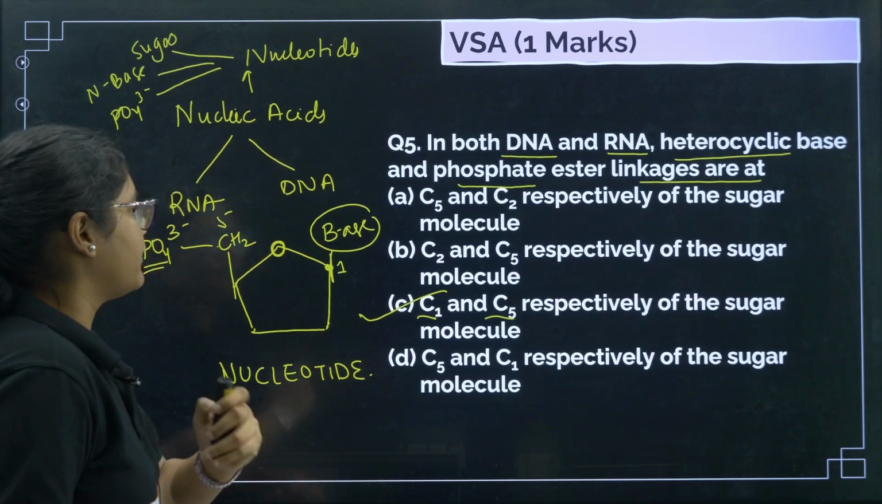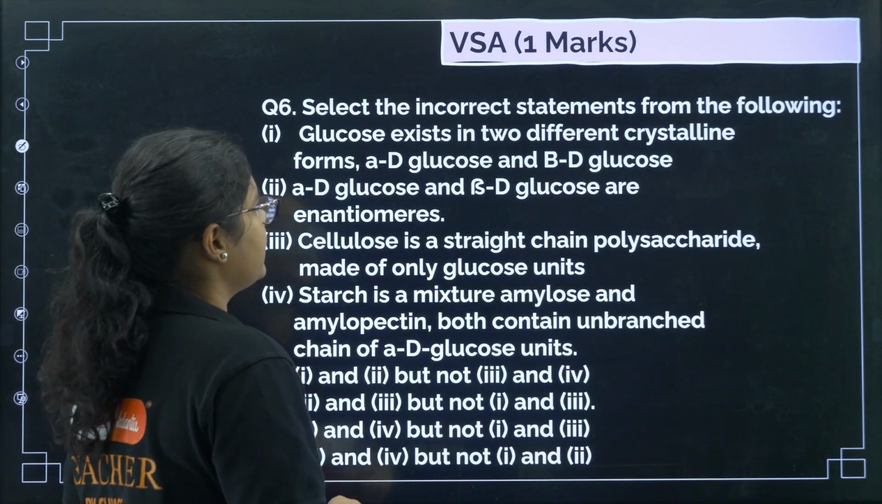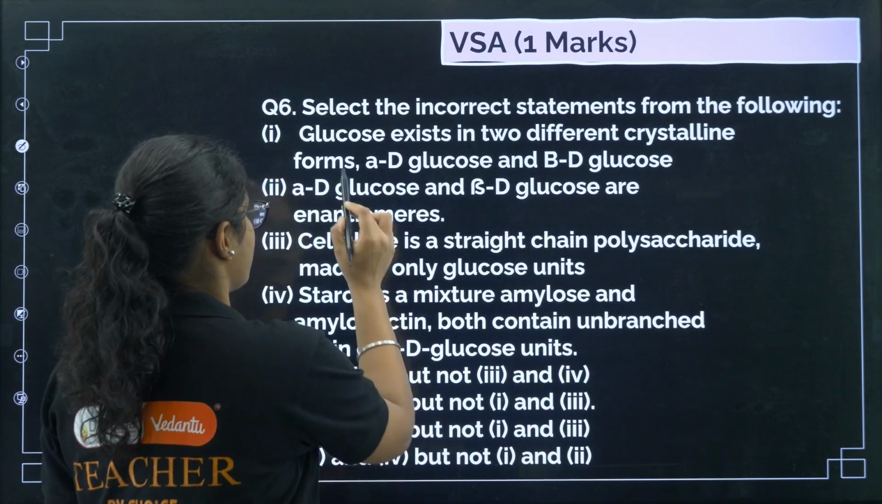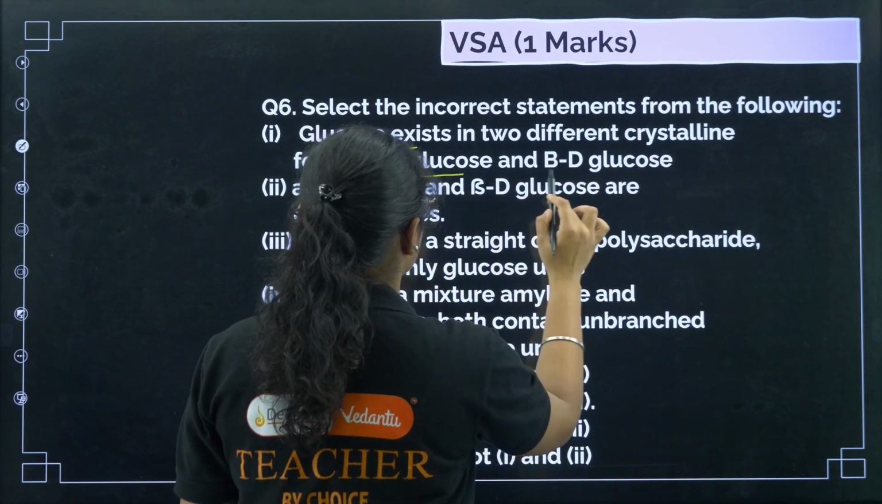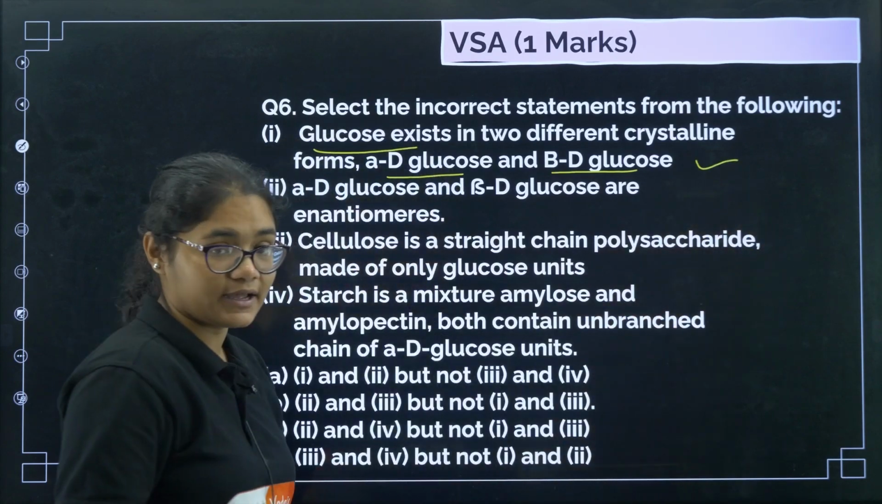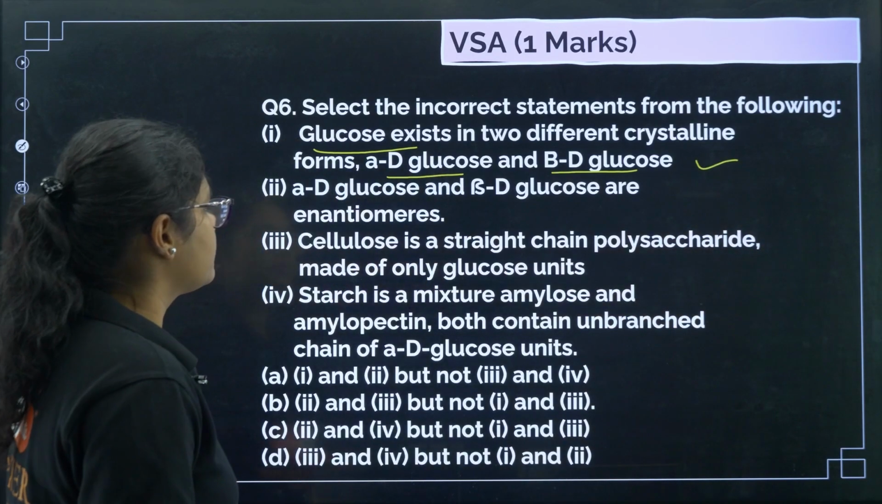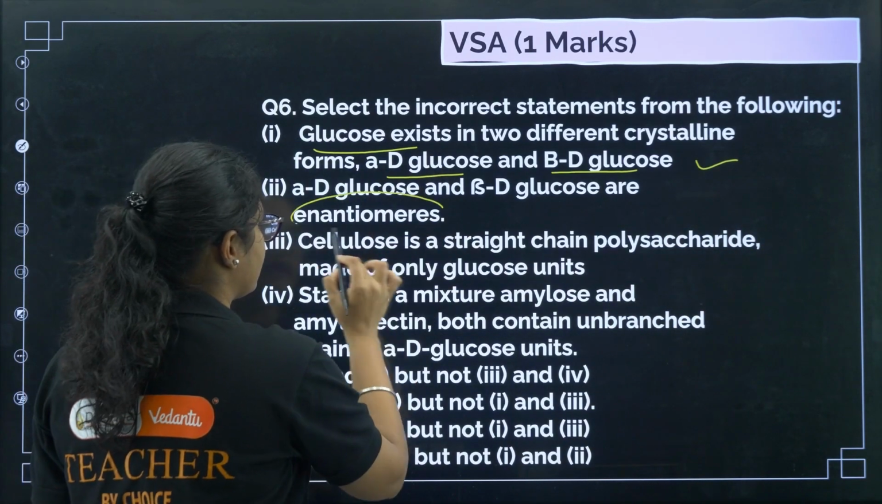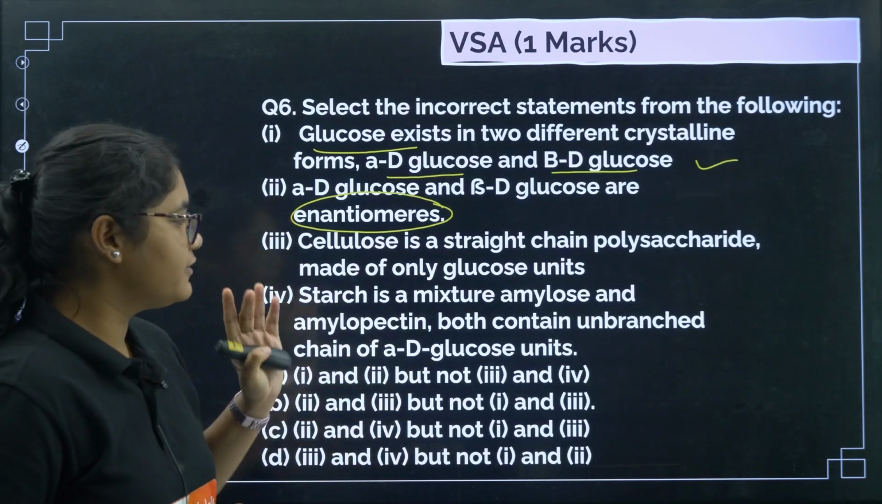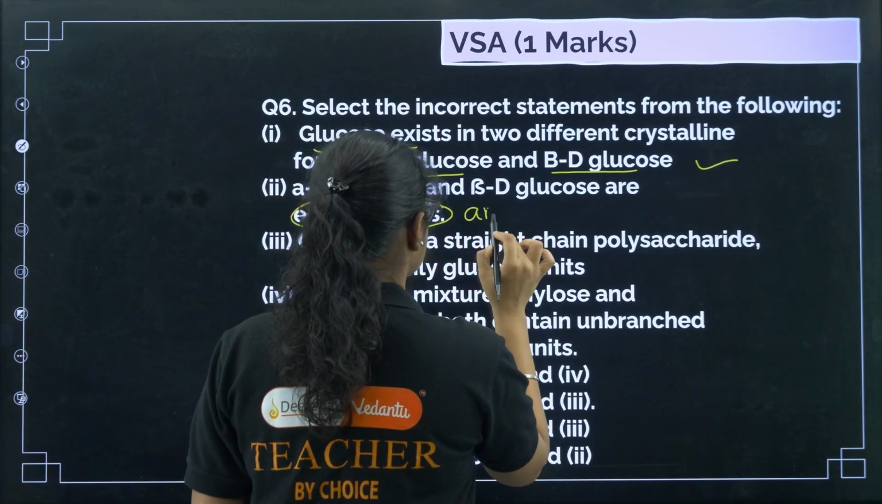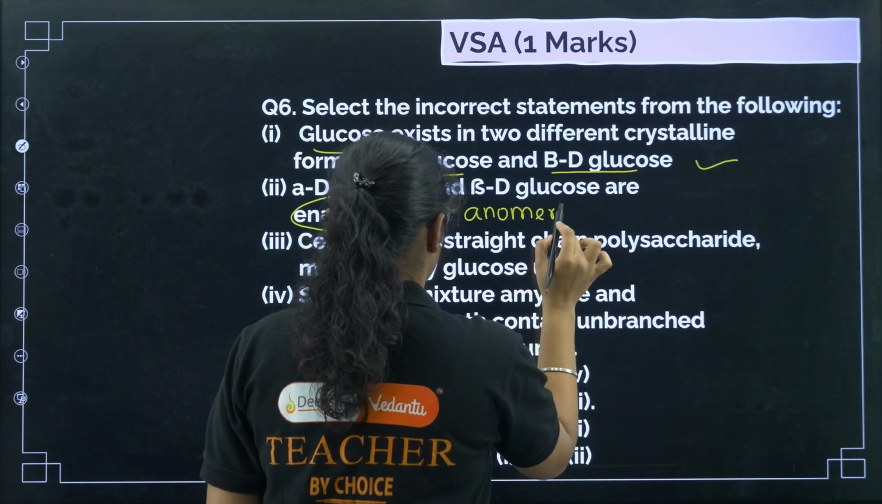Okay. Fine. Next, question number 6. Select the incorrect statement from the following. Glucose exhibits in 2 different crystalline forms, alpha glucose and beta glucose. Yes, that is correct. Now, alpha D glucose and beta D glucose are enantiomers. No. Enantiomers are a different thing. Alpha D glucose and beta D glucose are anomers. Okay. Now, what are anomers?